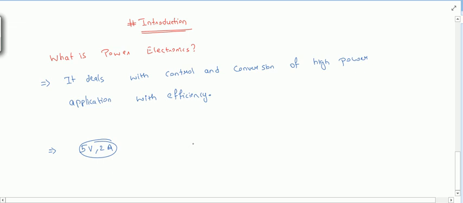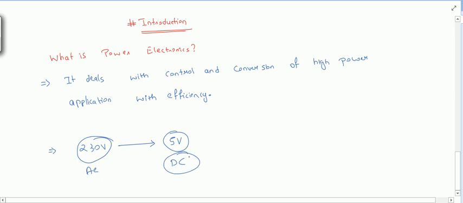Or for a laptop it requires some 19 volt, right? So for that conversion from 230 volt to 5 volt, what we have to do, and not only this voltage level, this is AC supply, this is DC supply.